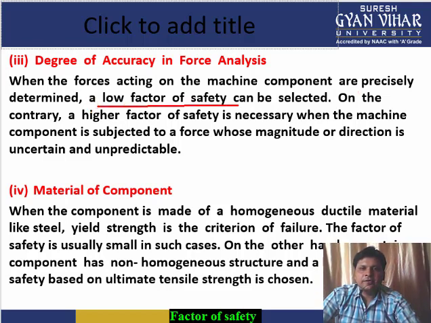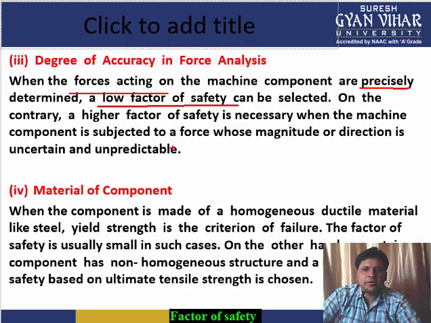If the forces are accurately determined, then you can take a low factor of safety. But sometimes it is very difficult to predict all the forces, along with their values, that are acting on a particular machine during its working condition.